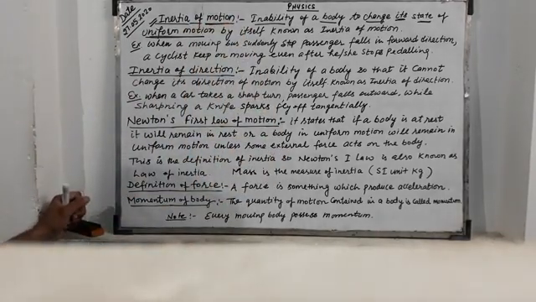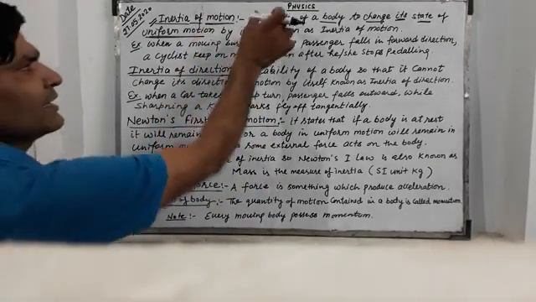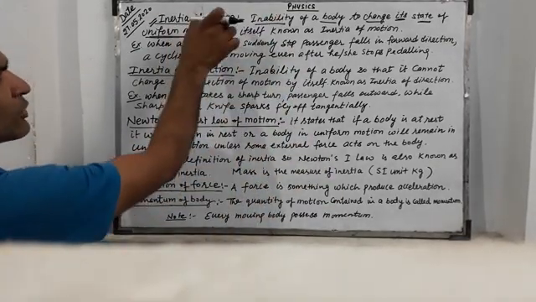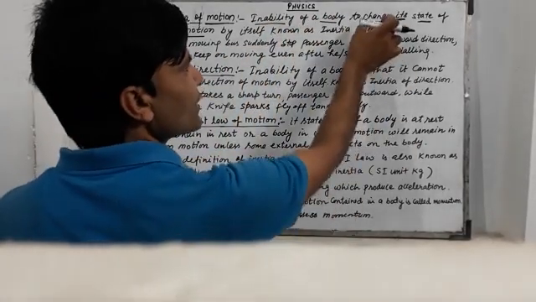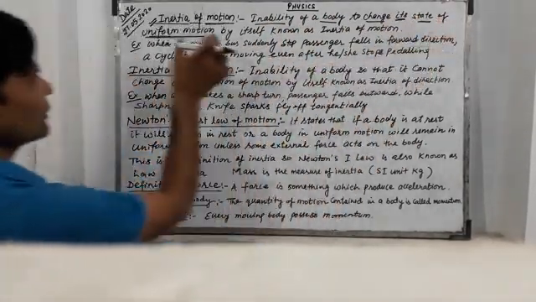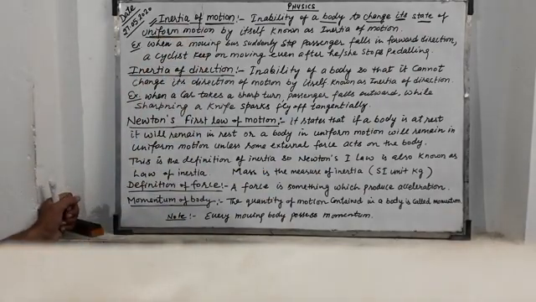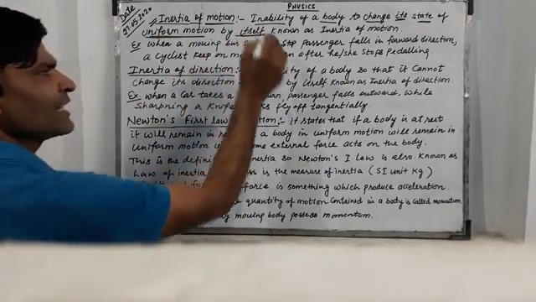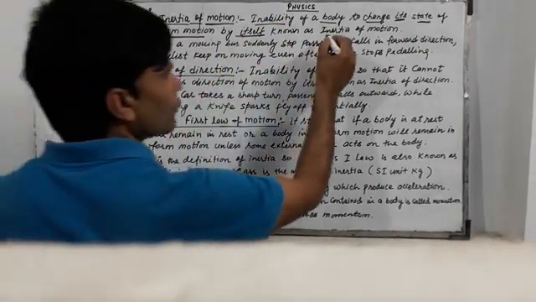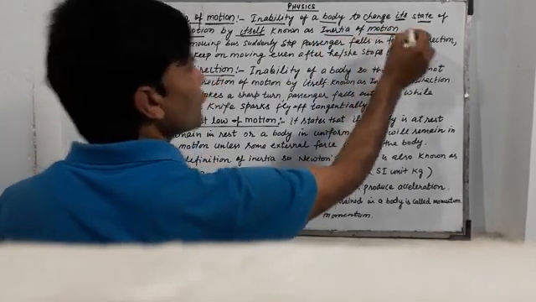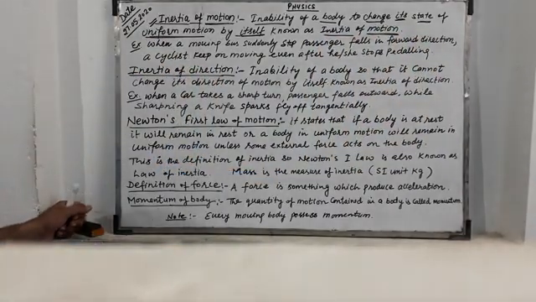What is inertia of motion? Inertia means inability. So inertia of motion is the inability of a body to change its state of uniform motion by itself. It does not change its state. This is known as inertia of motion. It means if a body is in motion, it will remain in motion.